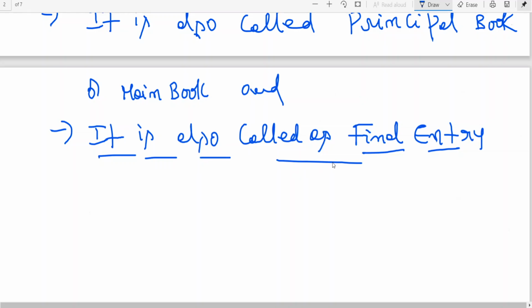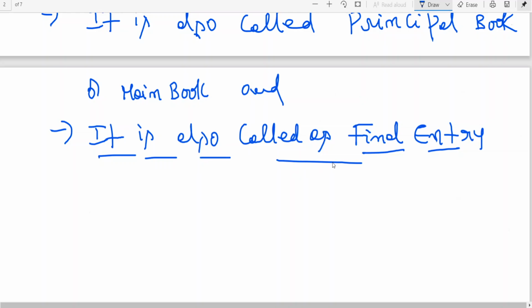If you go to banks, once upon a time before computerization, we used to have very big, bulky ledger books. For each account holder, they used to maintain one separate, very thick leaf, and whenever that page was complete, they used to insert one more page, like we used to have a tag for filing. It's a very big bulky book. That is what a ledger is. The ledger has various accounts: personal, real and nominal accounts. It is also called the principal book, the main book.